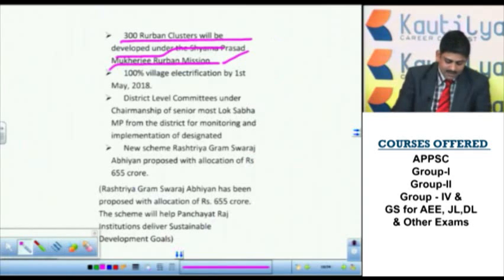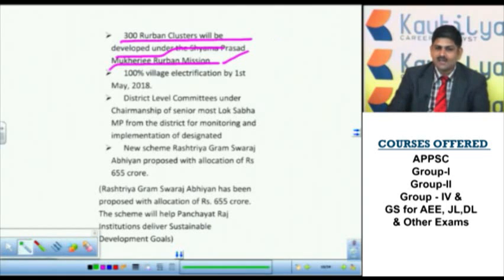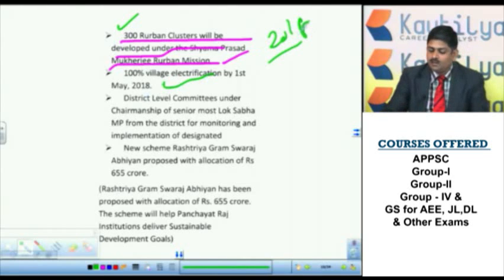Now 300 urban clusters will be developed under the Shyama Prasad Mukherjee Urban Mission. This is started in both rural and urban areas. The scheme was declared in July 2015. So 300 urban clusters will be developed. Next, 100% village electrification by May 2018. This we will see in detail in a session at a later time, because it has got much importance.